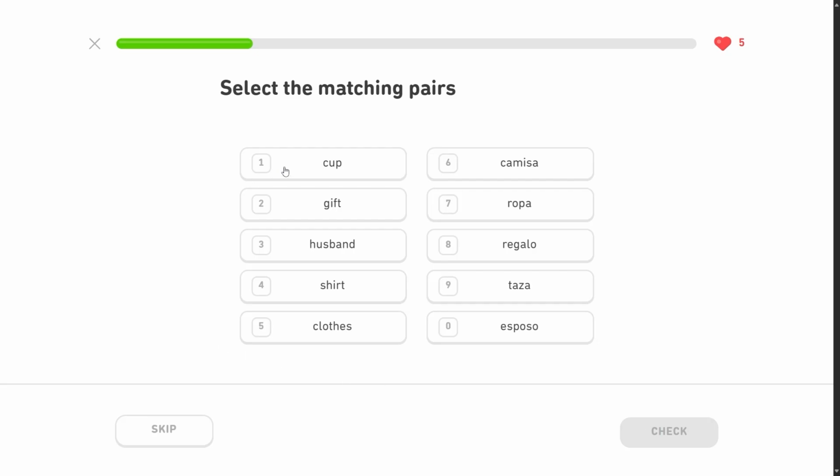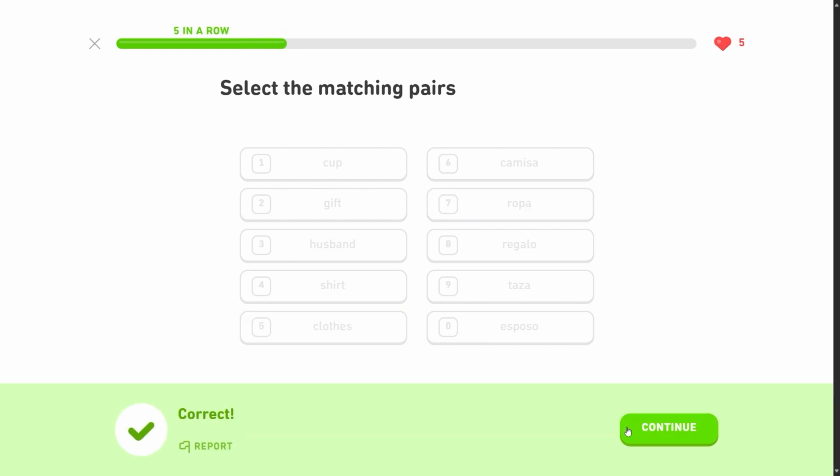Okay. So cup. We learned this one a couple units back, and it is taza, as opposed to glass, which is vaso. Cup is taza. Gift. So gift, I don't know if we've encountered this one before, but it is not camisa, we know that is shirt, and ropa, we learned just a few, is clothes. And of course, esposo is husband, so it must be regalo. Regalo. There we go. Esposo, as opposed to esposa. Shirt, we now know is camisa. And ropa is clothes. Ropa, pretty easy to remember, I think. It's sort of implicit what that is.